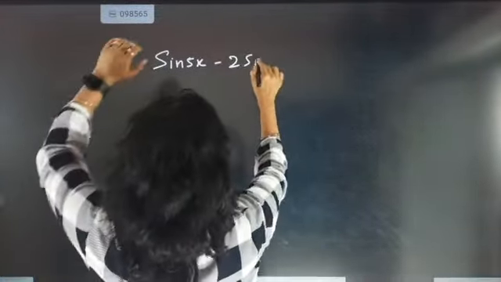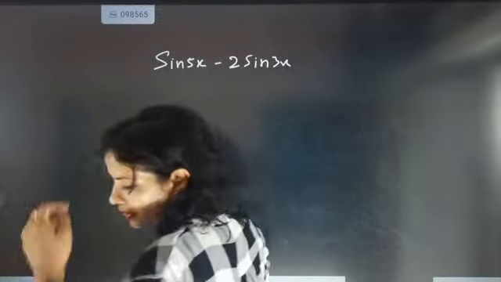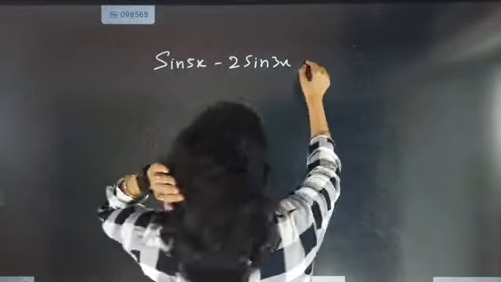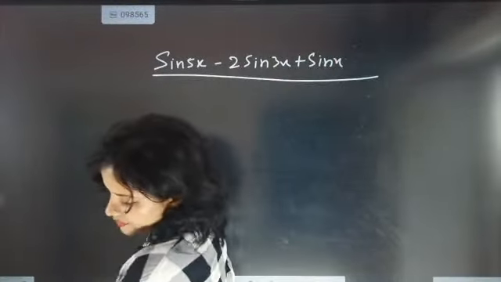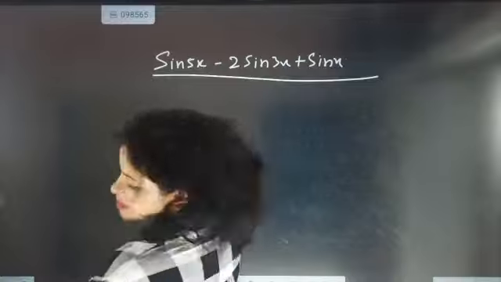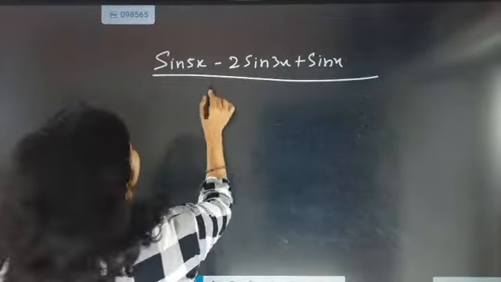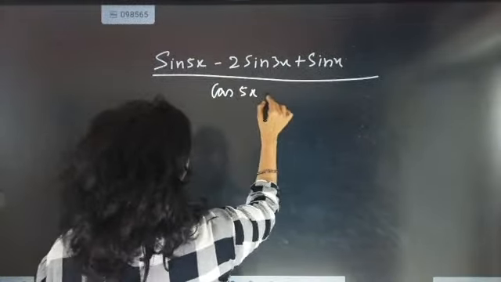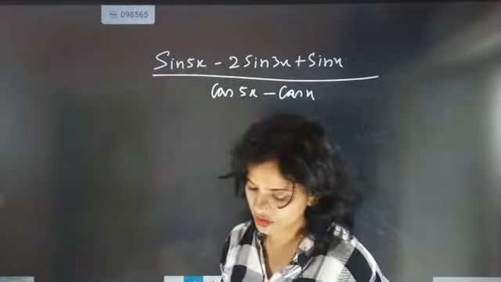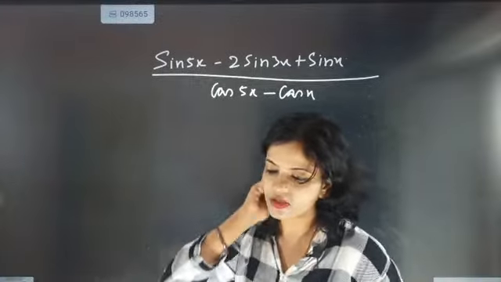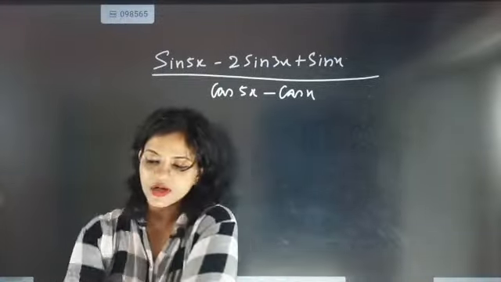Question is sin 5x minus 2 sin 3x plus sin x by cos 5x minus cos x. Come on, kill this problem. Solve and tell what answer can come for this.